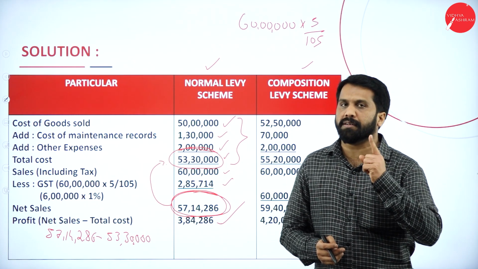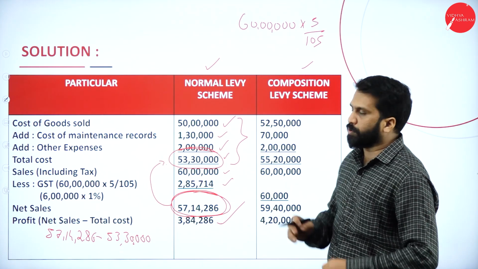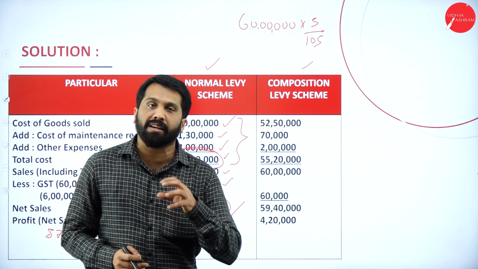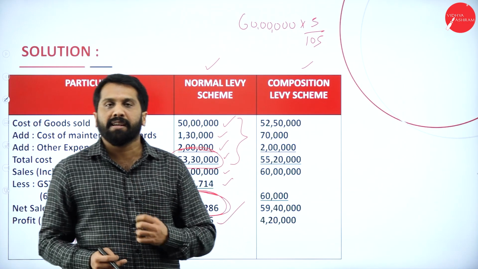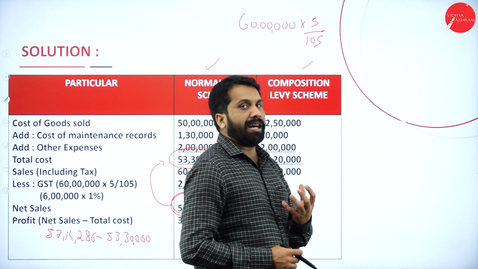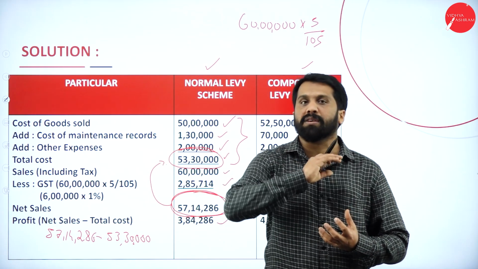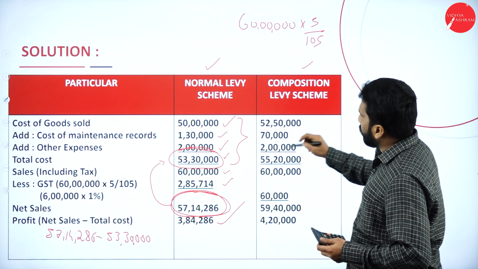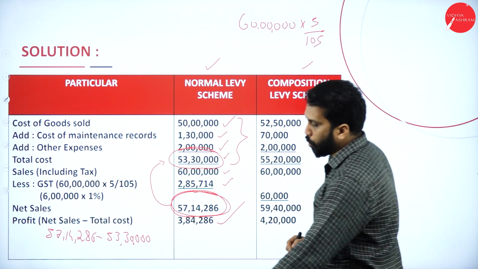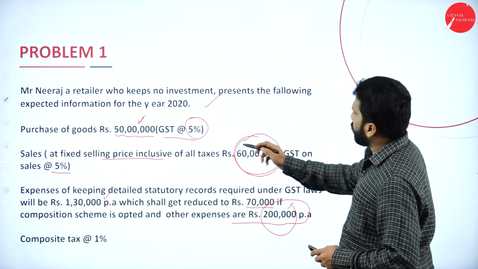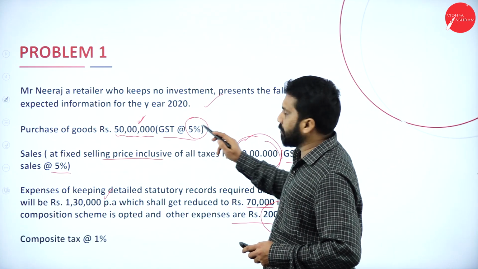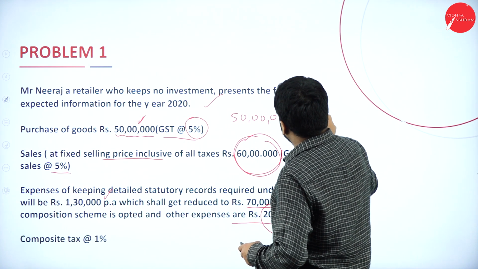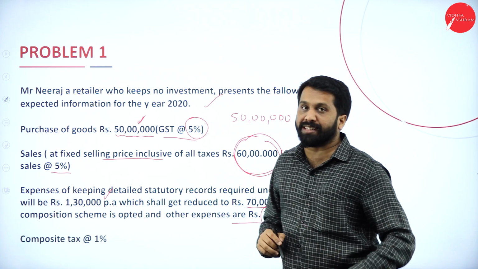Hope you're clear. Now, if you go for composition scheme, remember under composition scheme, the cost includes tax. Again, I'll repeat. Under composition scheme, the cost includes normal tax, not composition, normal tax. Now, what is your value? Cost of goods sold. You have 50 lakh plus 5%.